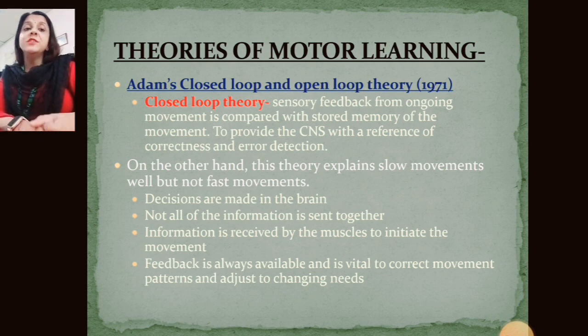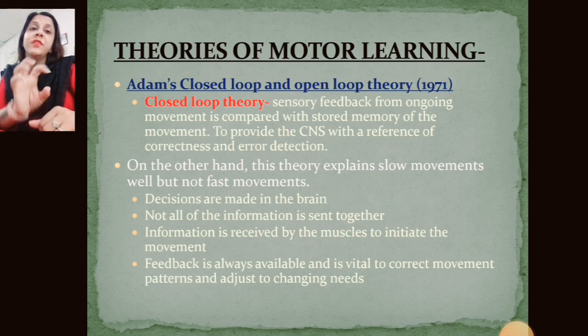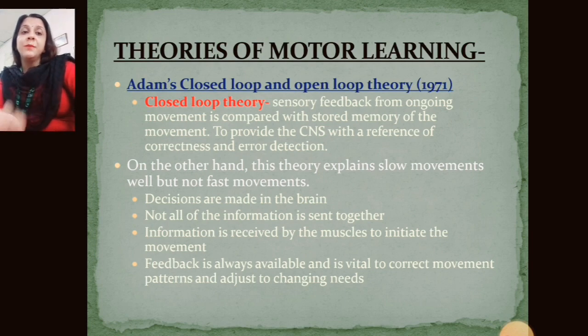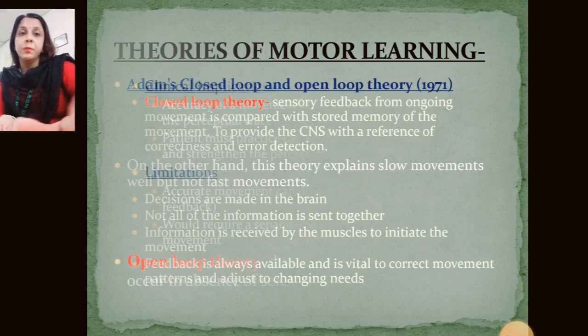Now, the information received by the muscle is to initiate the movement, and feedback is always available. Why is it important? It is vital for correcting the movement, adjusting to changing needs, and reducing the error. First of all, we detect the error via closed loop theory by giving sensory feedback, as the ongoing movement pattern is compared with the movement pattern already stored. That helps to detect the error and helps in the correctness of that particular movement.